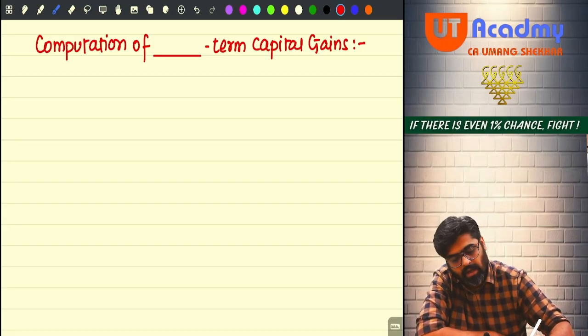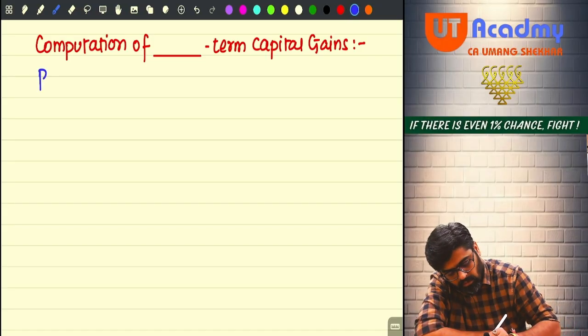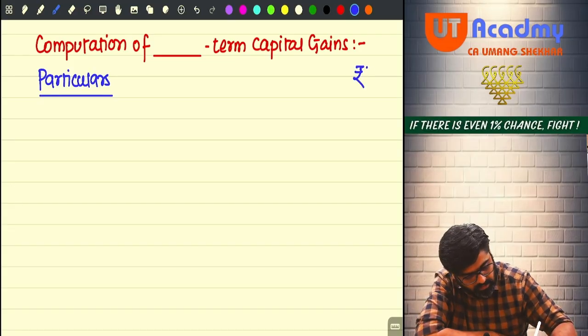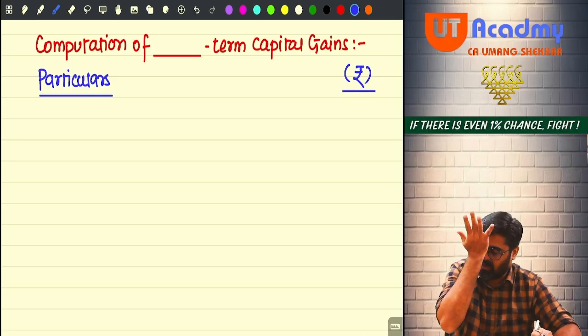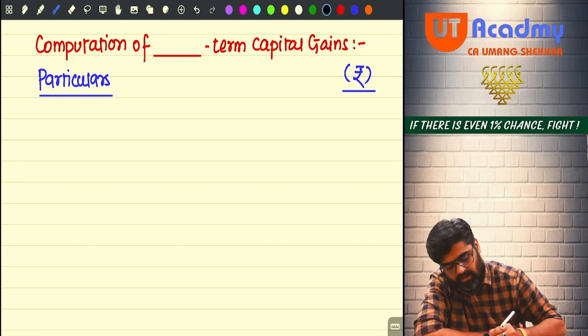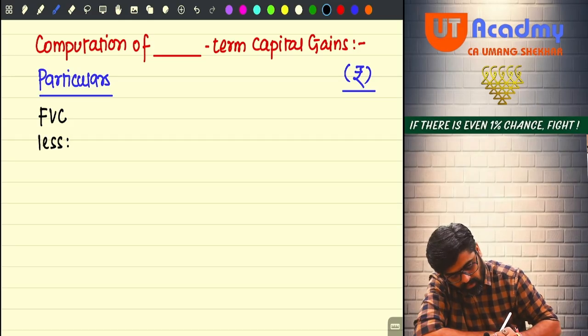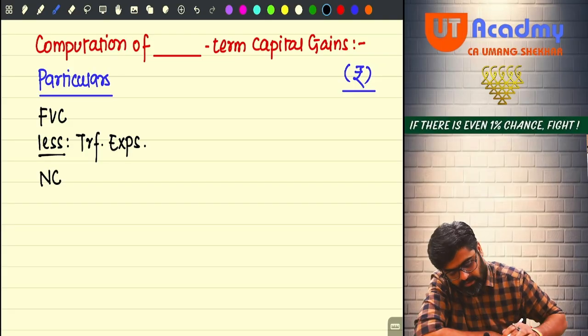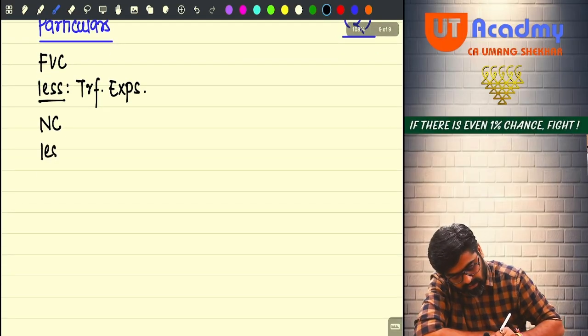Now, I know that I can solve this question in 6 to 7 lines maximum. Particulars and amount. The format is fixed. First of all, what will I take? Full value of consideration. Less transfer expenses. Any expenses on transfer happening, I will reduce. Then I will get net consideration. Out of this net consideration, I will reduce two things: cost of acquisition and cost of improvement.